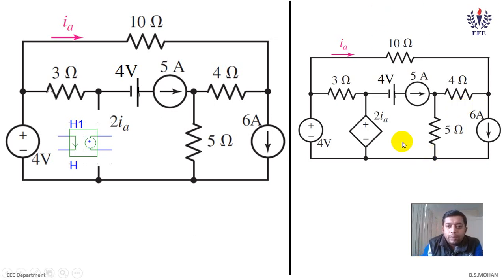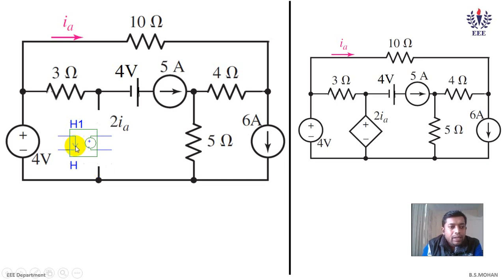So this is your dependent parameter. There is a dependent voltage source depending on current, or a current source depending on voltage. 2 is your gain. How do you enter the value of 2? I'll be showing you in PSpice. The one which is in the rhombus is your dependent voltage source, and the one outside the rhombus is your dependent parameter. Let us compare that with PSpice. The one which is circled is your source, and the one which is not encircled is your dependent parameter.